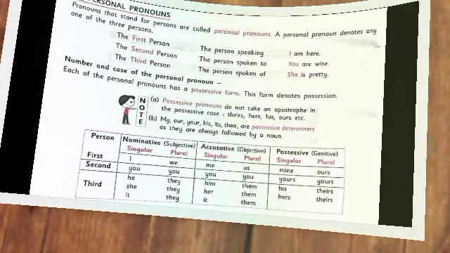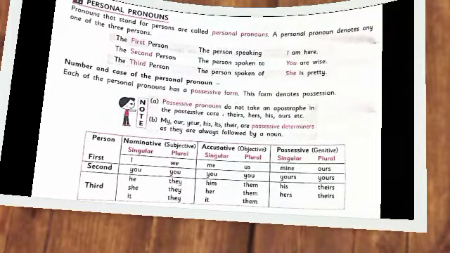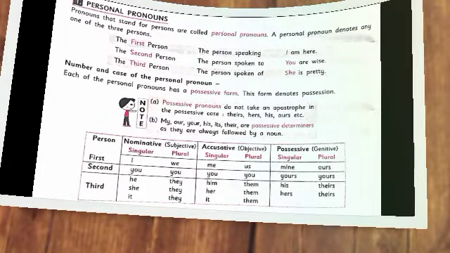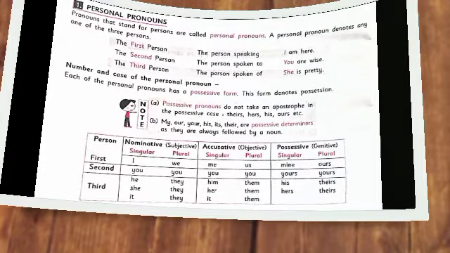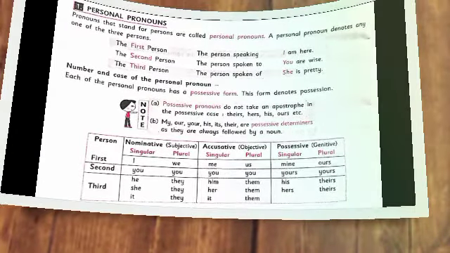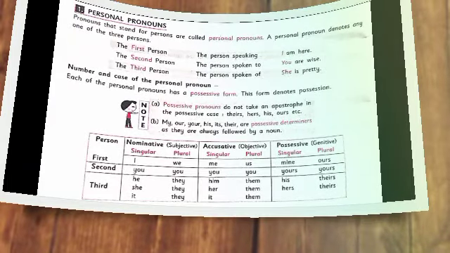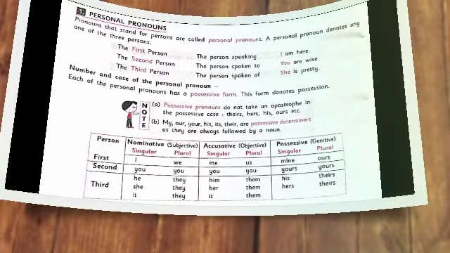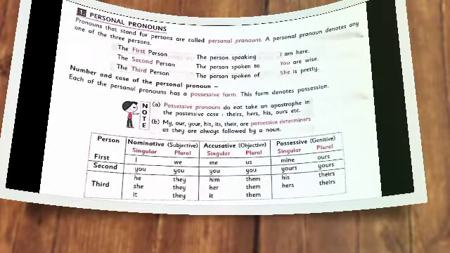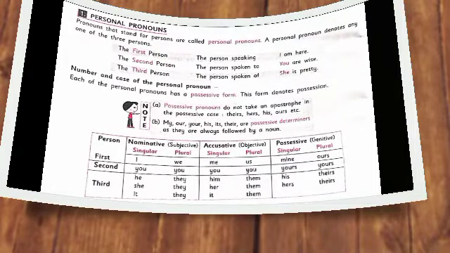They are the first person, that is the person speaking, that is I and we; the second person, that is the person spoken to, that is you; and the third person, that is the person spoken of, that is he, she, they, etc.